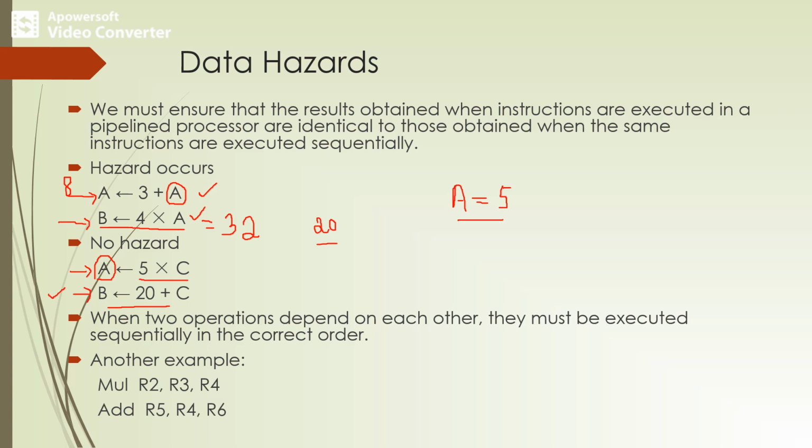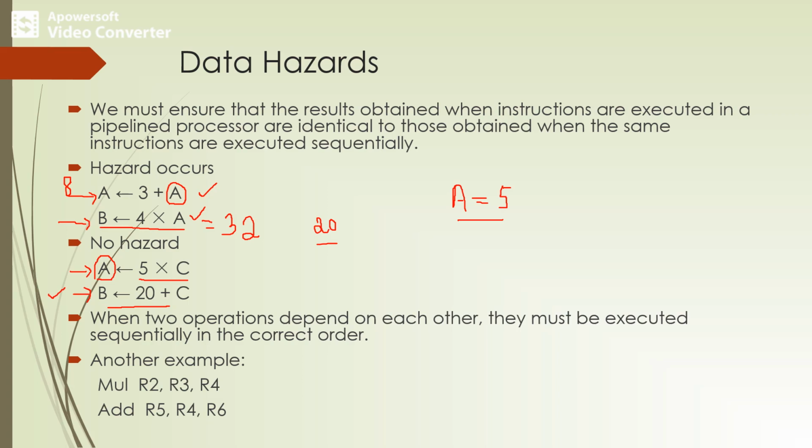This will provide the proper output. So we have to check whether the two instructions have a data dependency. If data dependency appears, we execute the instructions sequentially, else we can use the pipelining concept. These multiply and add instructions have a data dependency.